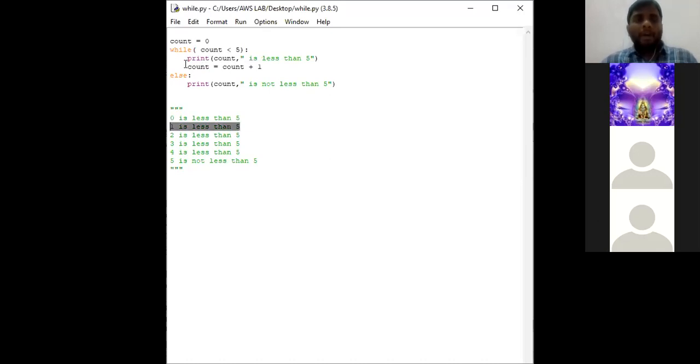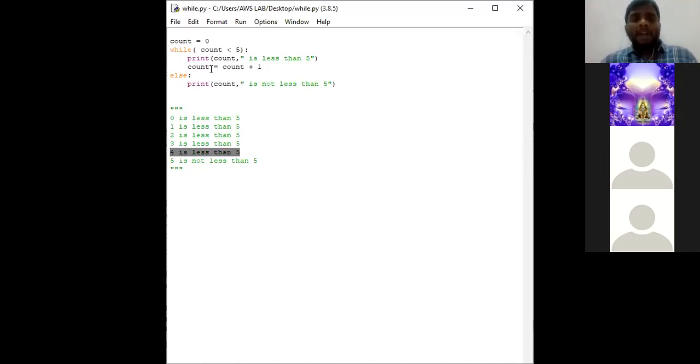Okay, now after the interpreter gives the output, it goes to the next statement, count is equal to count plus 1. So now we have count as 1, 1 plus 1 is equal to 2. In the third iteration, now the count value is 2. So is 2 less than 5? The condition is true, so this part will be done. In the same way 3 less than 5, in the same way 4 less than 5.